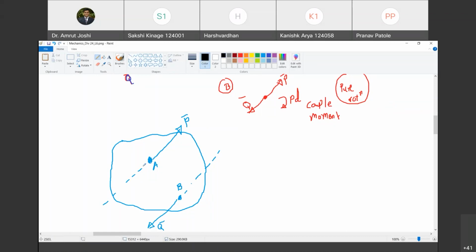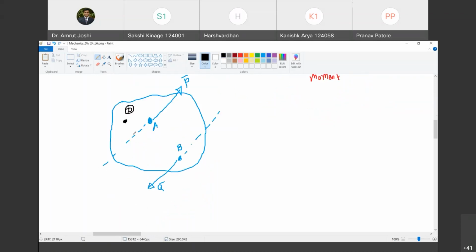And now I'm going to consider a point outside the line of action of these forces. So I'm considering a point somewhere here. Let me say that this is point D. Are you with me? Yes, sir.